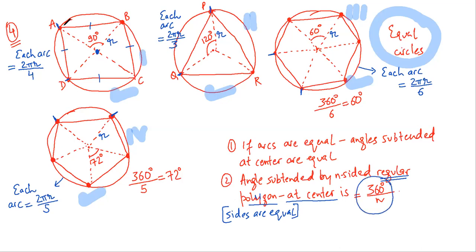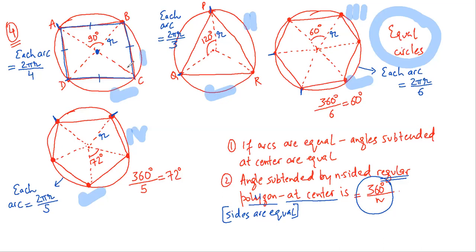So if I have this square, again it is a polygon which has 4 sides. The angle subtended by this regular polygon at the center is 360 degrees by n. This means, see this chord. This polygon is actually consisting of these four chords. Now each chord is subtending an angle of 90 degrees at the center.